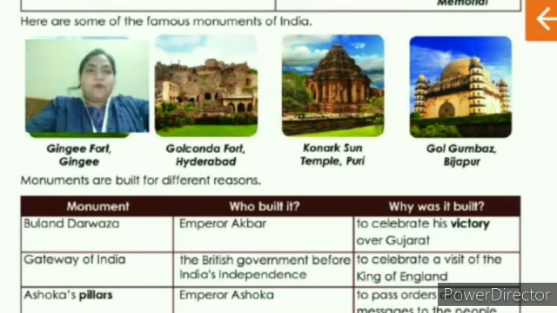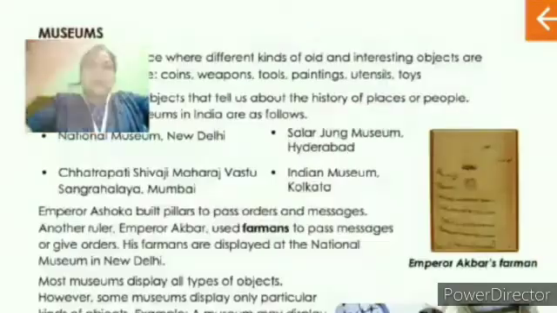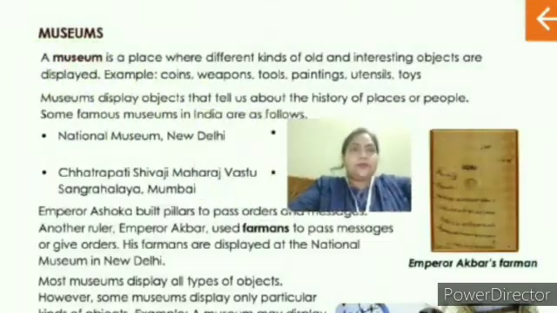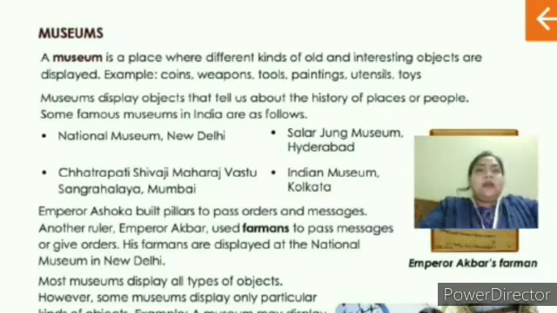Then come to the next page. The next page is museum. So children, a museum is a place where different kinds of old and interesting objects are displayed. Example, coins, weapons, tools, painting, utensils and toys. So, what is a museum, children? A museum is a place where different kinds of old and interesting objects are displayed. Children, if you have visited our state museum, you can see all these things being displayed in our museum.